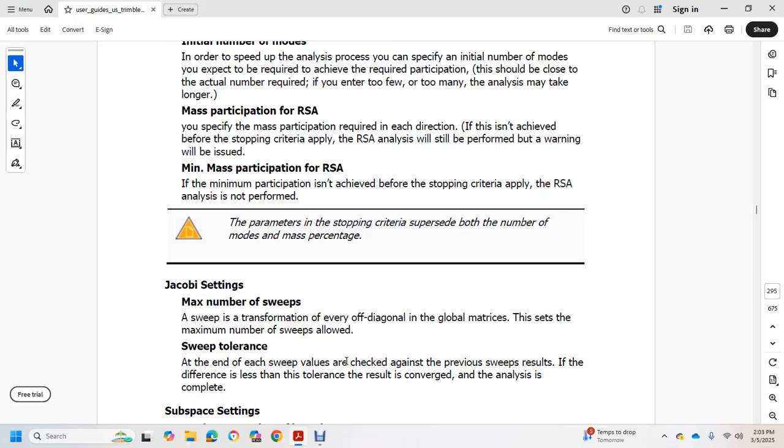Jacobi settings, max number of sweeps. A sweep is a transformation of every off-diagonal element of the global matrix, up to the maximum number of sweeps. Tolerance: each sweep value is checked against the previous sweep result. If the difference is less than the tolerance, the result has converged and the analysis is complete.